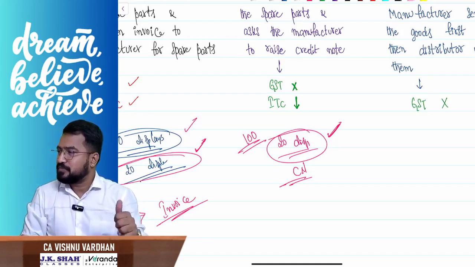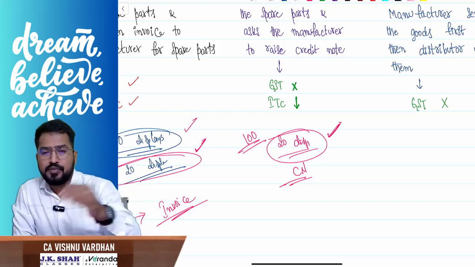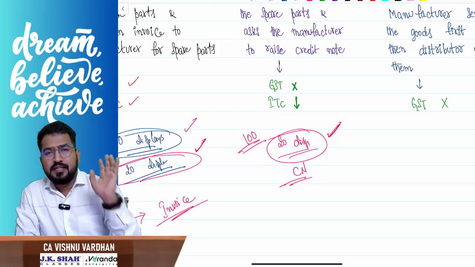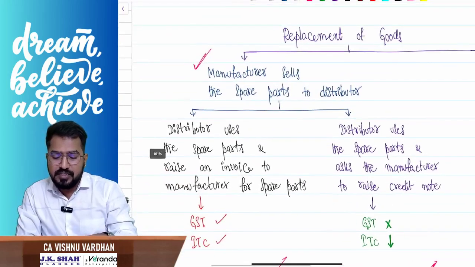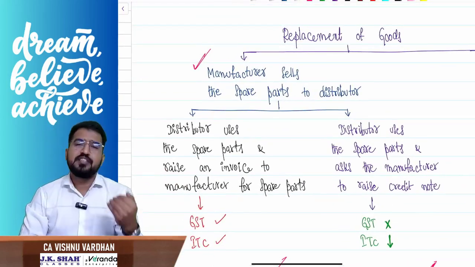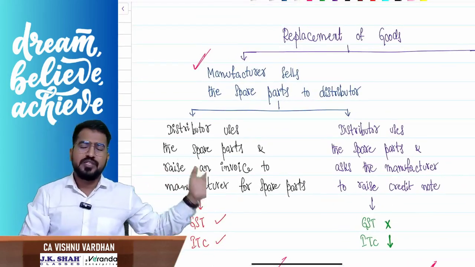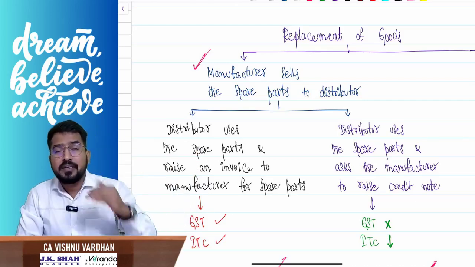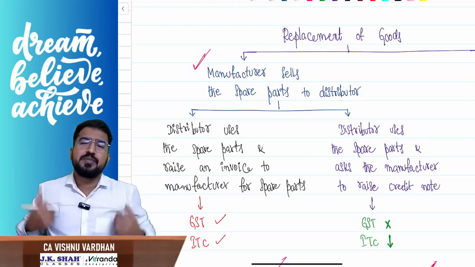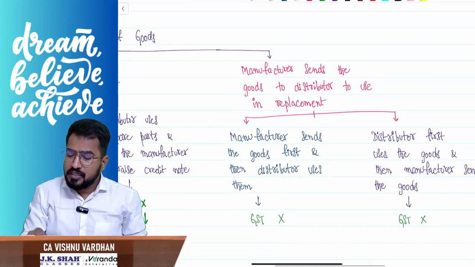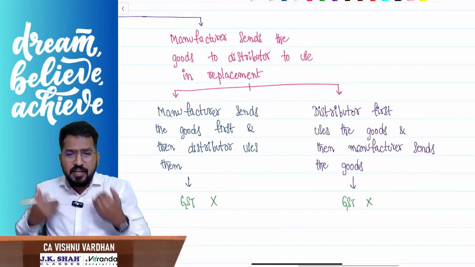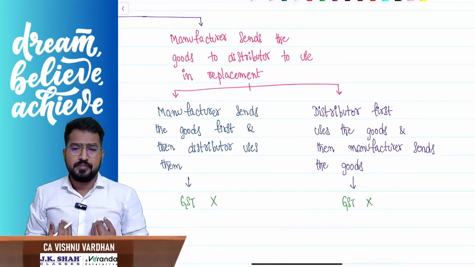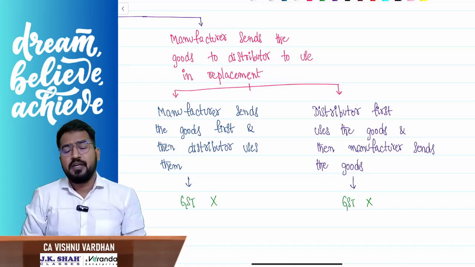Okay, super. Now, sir, the next possibility. What we have seen here is the manufacturer is selling spare parts to the distributor, who is also using those spare parts, all that fine. But the next possibility is I will never have those spare parts. Sir, the manufacturer only will send the spare parts to me, and I will use those spare parts in replacement.